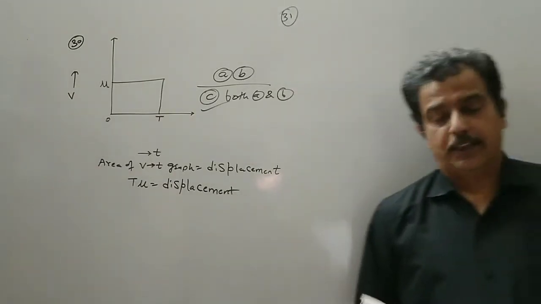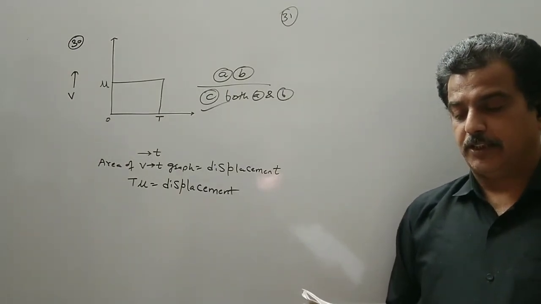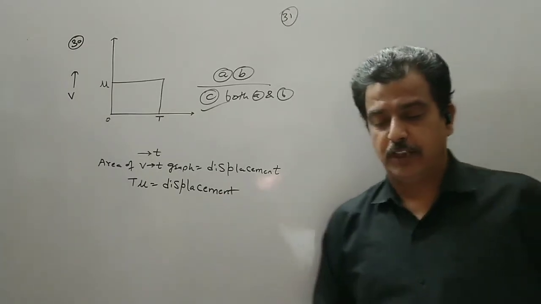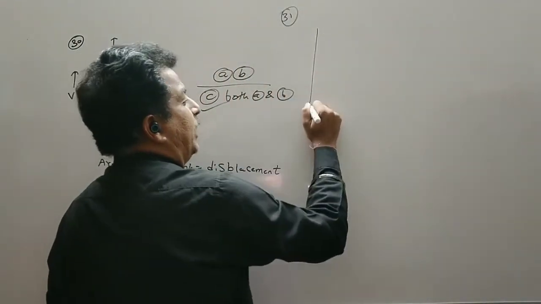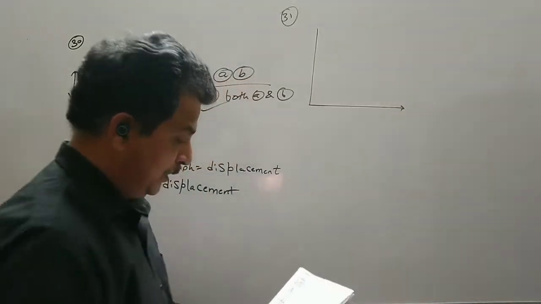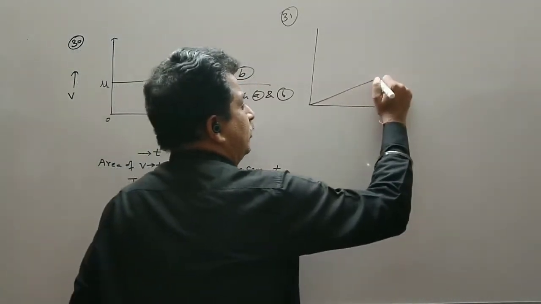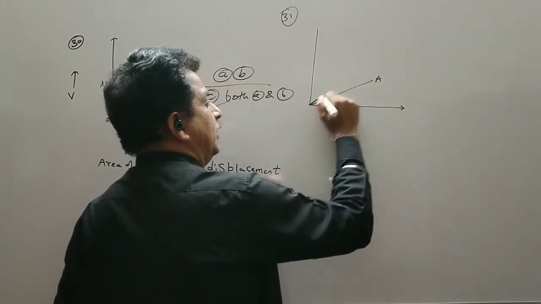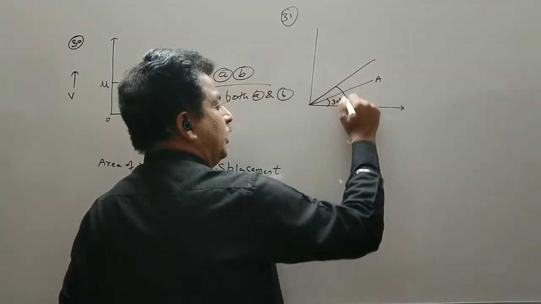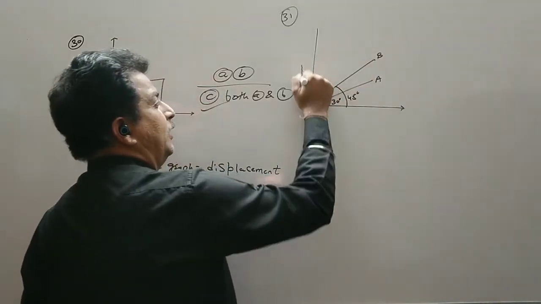Question MCQ number 31. The displacement time graph for two particles A and B are straight lines inclined at an angle of 30 degrees and 45 degrees with the time axis. So we have the displacement time graph for two particles. Particle A is making an angle of 30 degrees and particle B is making an angle of 45 degrees.